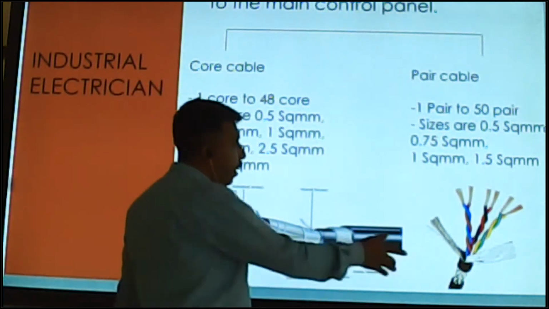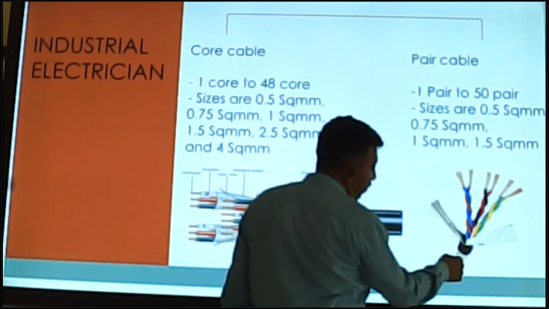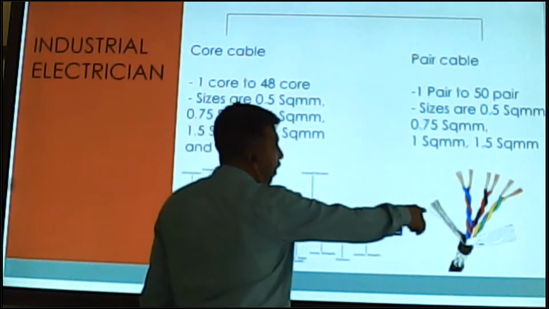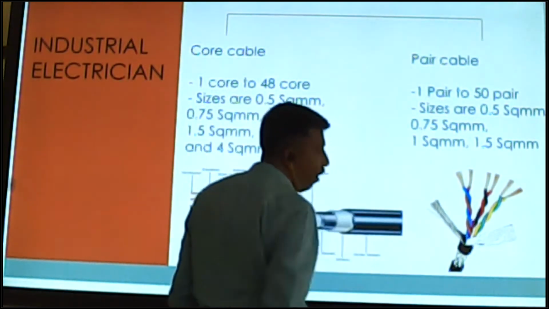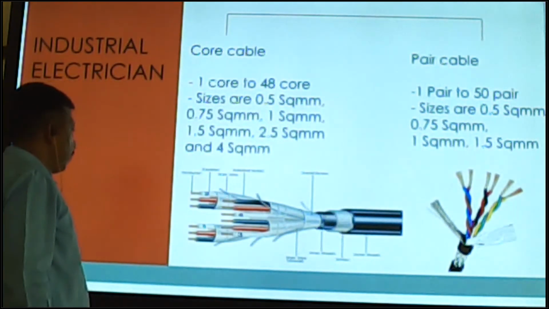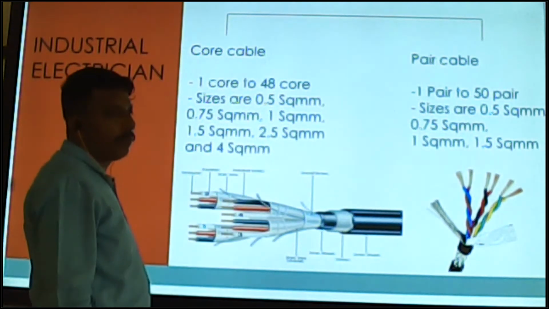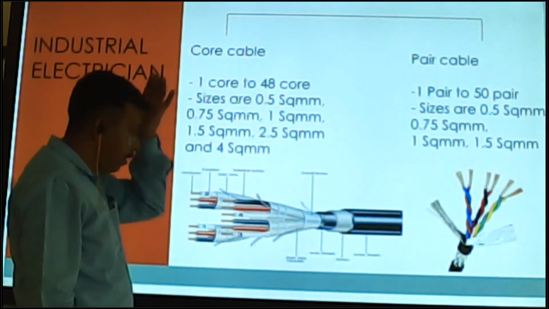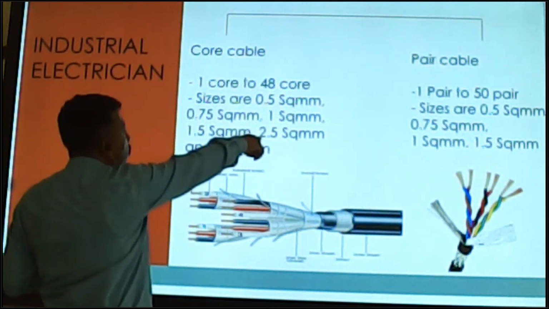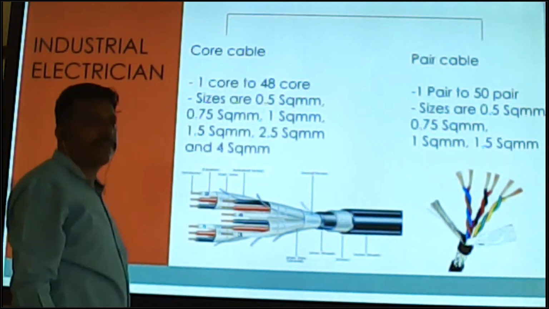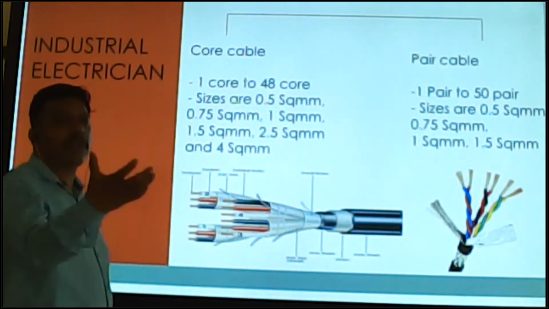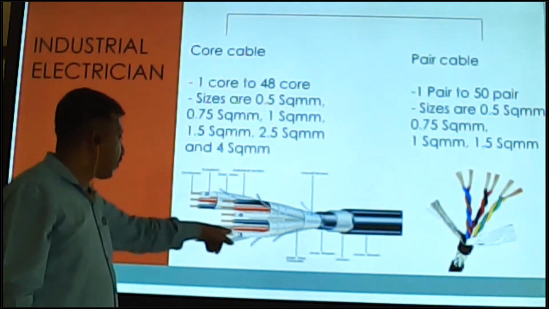So pair cable also comes in armored. You can see it comes armored with an outer sheath also. So in pair cable we use this for earthing. Okay, earthing we use in this control cable and pair cable. Control cable is available from 0.5 up to 4 mm square sizes. This is the inside core size, not the outside cable size.